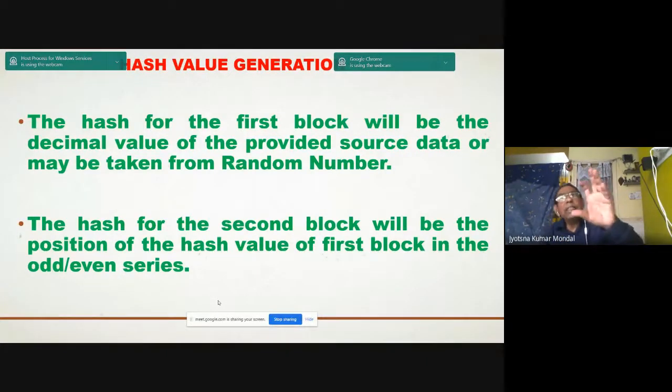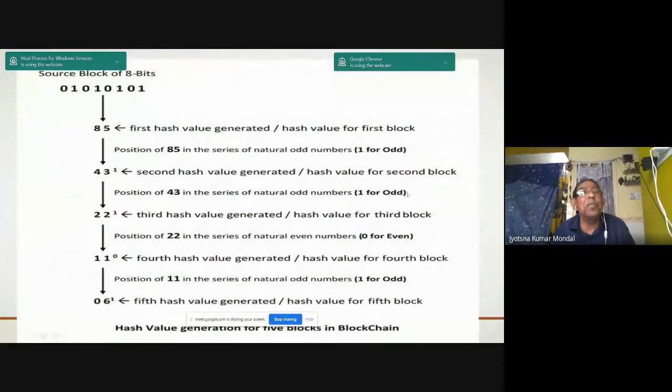So 95 is an odd number. What is the position of 95 in the odd series? What is the position of 3 in the odd series? Second position. First is 1, then 3 is the second. Like that, for 95, what is the position? That position will be kept in the next block, the next node. So this is one computation, you see.